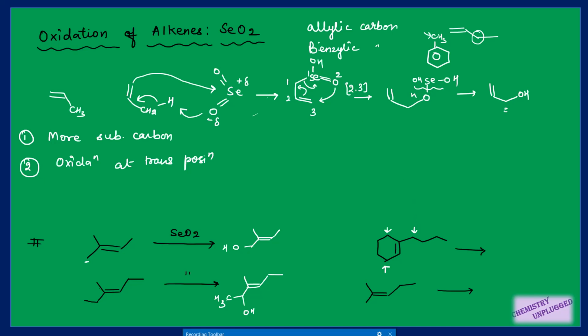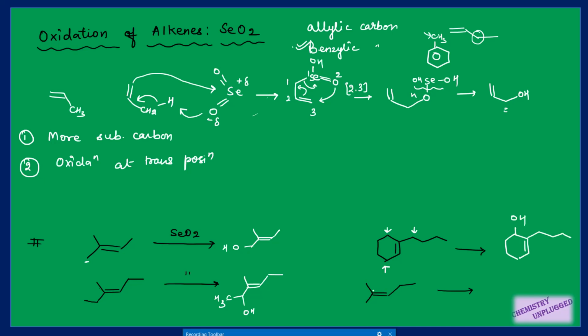Then in this case we have this benzylic carbon, this one is also benzylic, and this one is allylic. So benzylic carbon is more activating, right? So preference will be given to benzylic. So we have to do oxidation of the benzylic carbon. Then we have to see which carbon is more substituted. This carbon is more substituted. Here we have 2 substitutions, here we have only 1. So this carbon will be converted into OH like this.